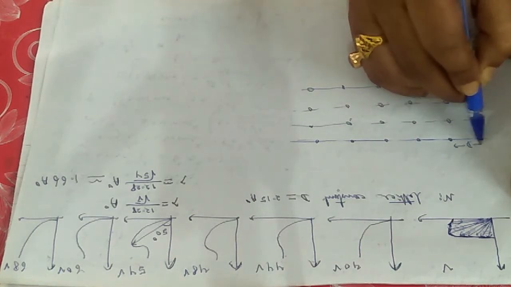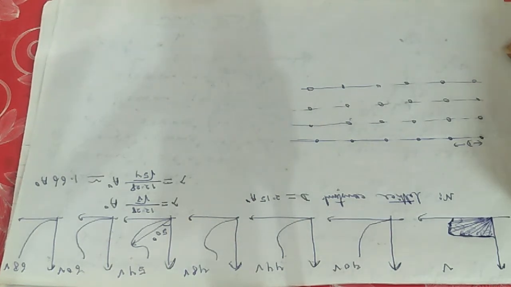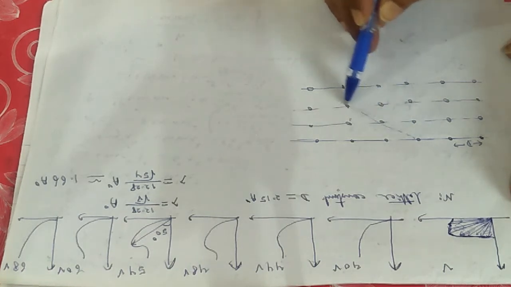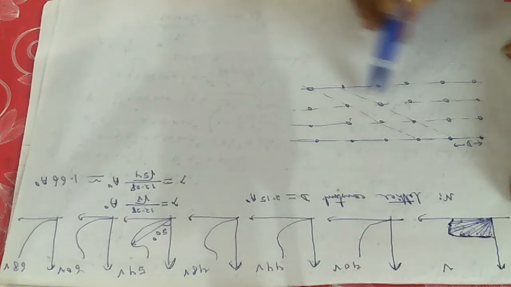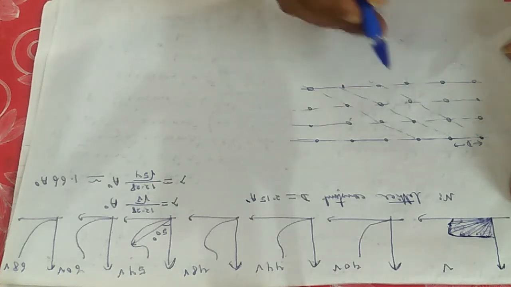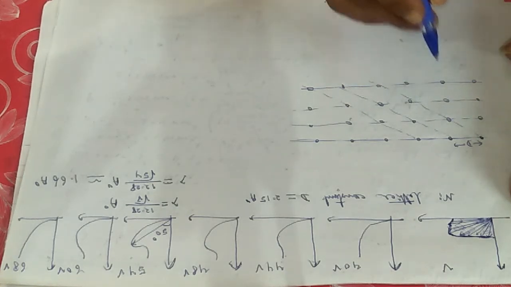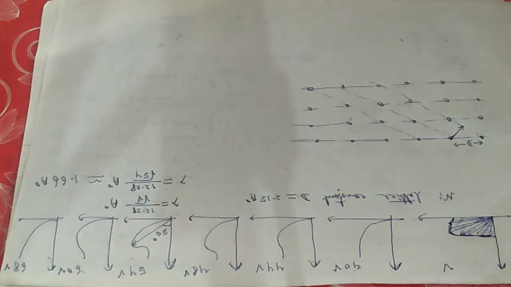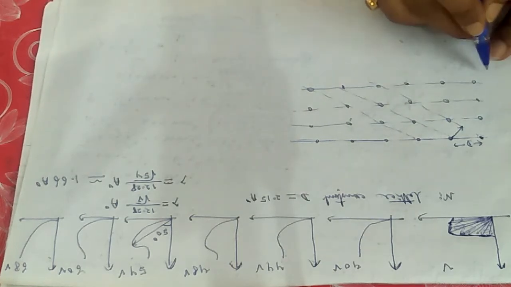D is this one, the lattice constant D, and the value of D we know. Now let us consider these are the crystal planes, and the interplanar spacing for these planes. How to calculate? You have to draw one perpendicular line from one plane to another plane, and it will be called the interplanar spacing.